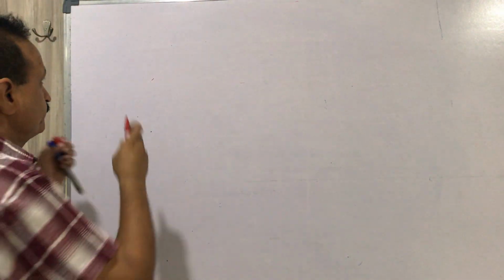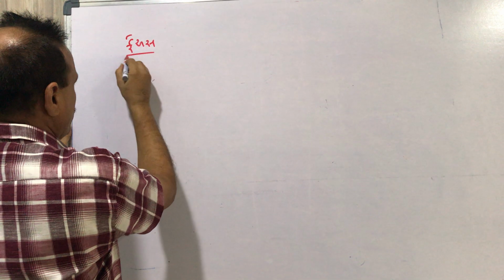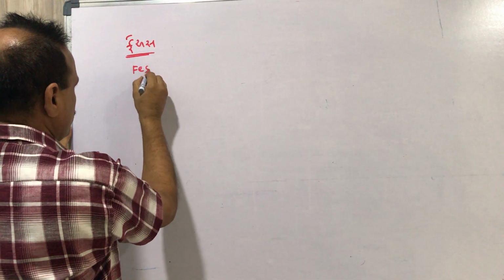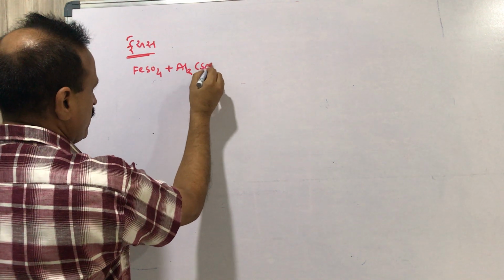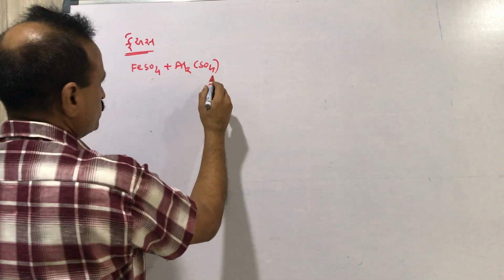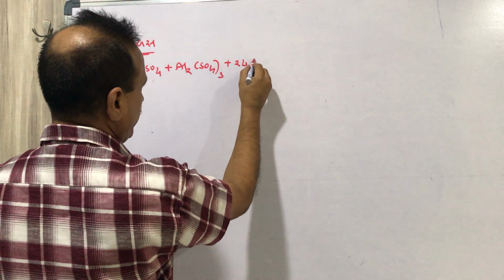So we have an example and you have to remember it. The first is FAS, that is FeSO4 plus Al2(SO4)3 plus 24H2O.